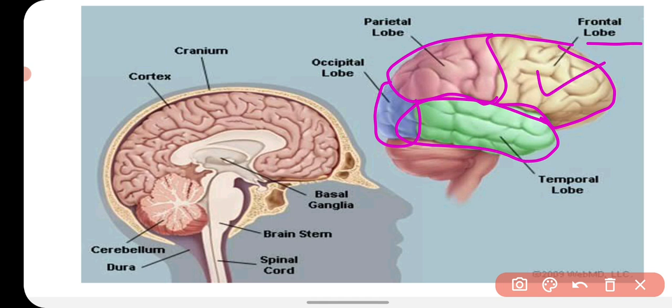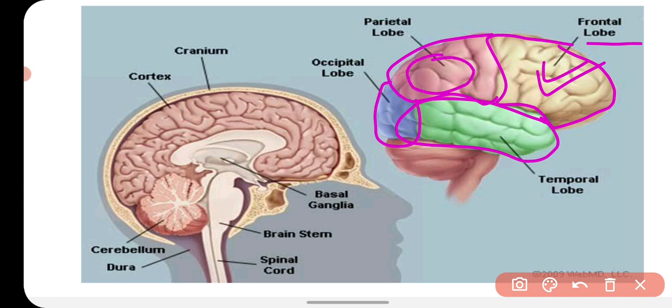Frontal lobe is a very important lobe in which the olfactory center is also present. It has all the complex centers for all the complex actions, like your learning, thinking and decision making, intelligence, your memory, your creativity. All the centers are present in your frontal lobe.